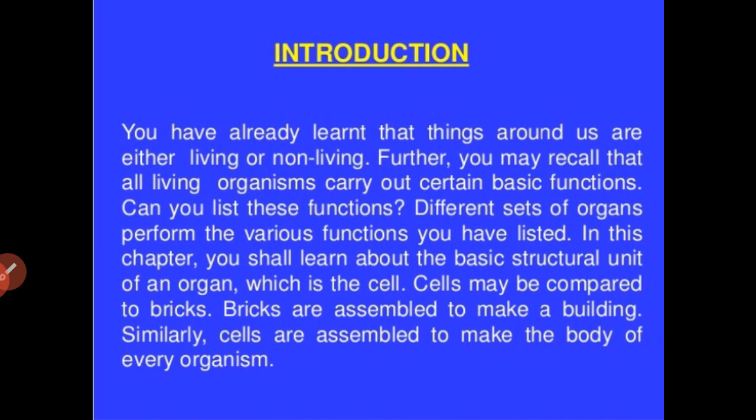So first, the unit part of our body is a cell. A group of cells makes a tissue. A group of tissues makes organs, and a group of organs makes the various systems of our human body, and the group of systems makes the human body. So the basic structure of our body is the unit cell. Cell may be compared to a brick. In this chapter we study the cell.